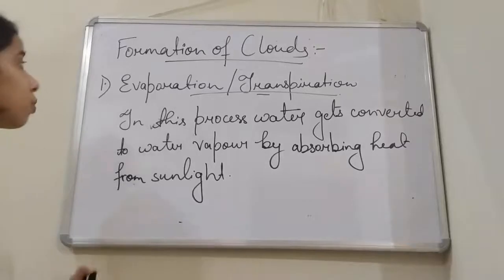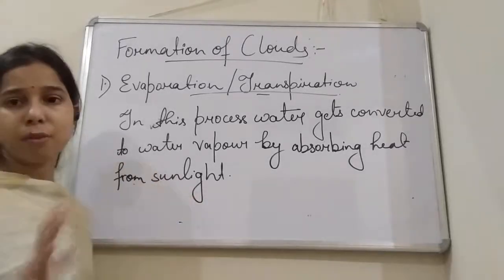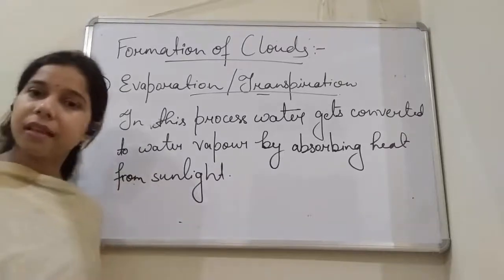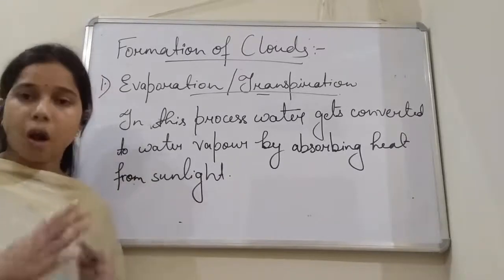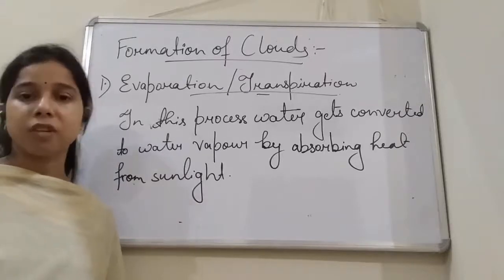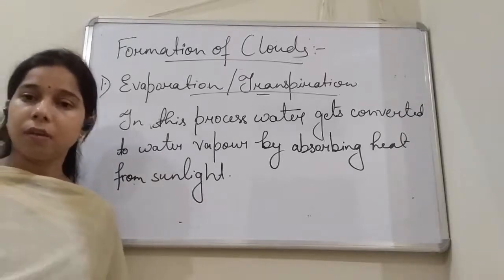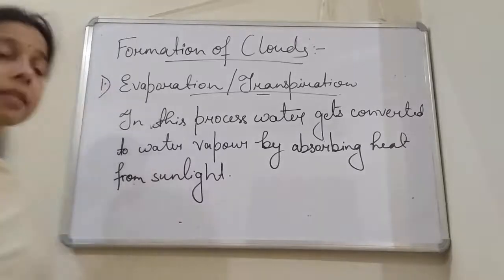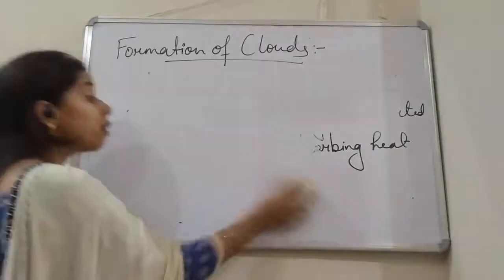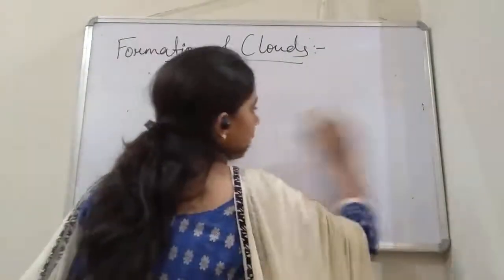This is the first step in the formation of a cloud. In the second step, student, you see that now there is water vapor, which is very light because it is like a gas. Although it consists of water, it is much lighter than water itself. Since it is lighter, it will rise in the upward direction.